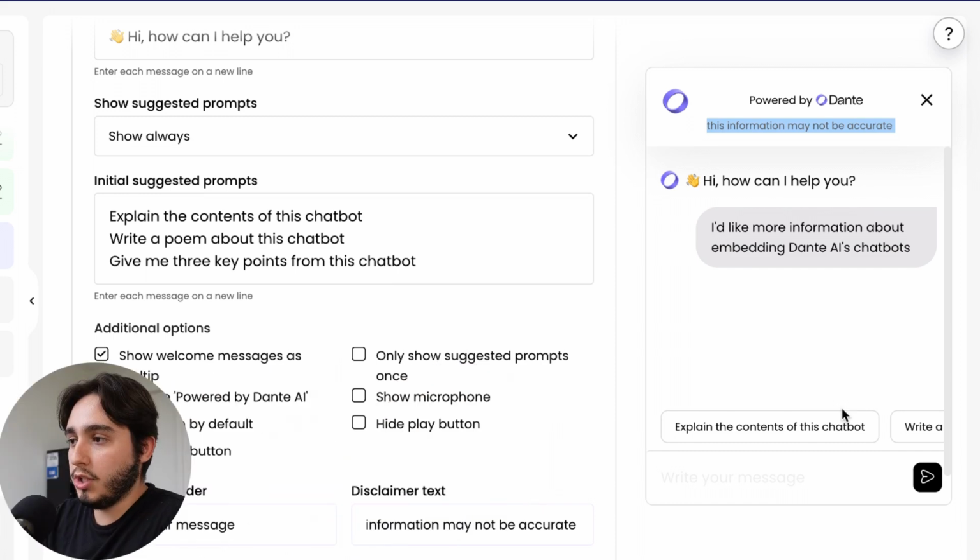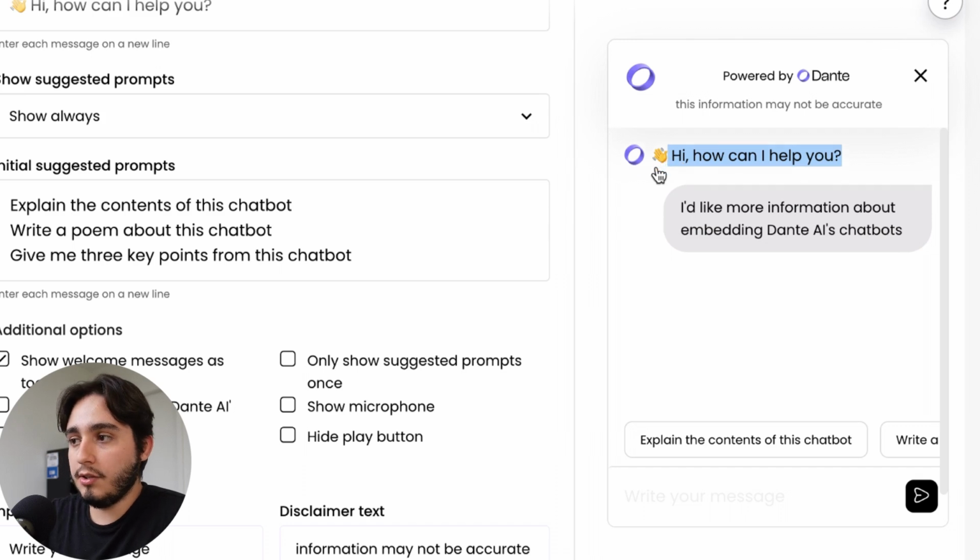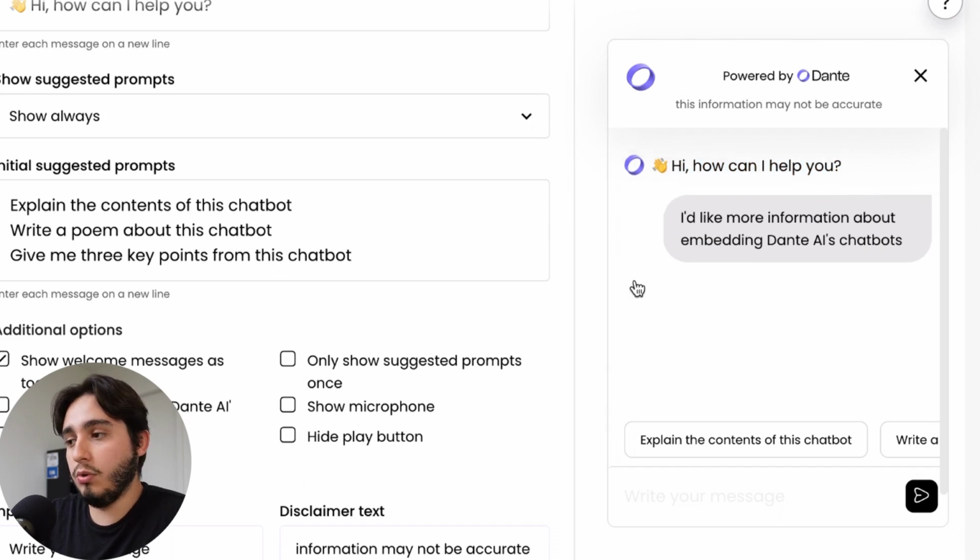So whenever someone is using your chatbot, this might be a way for them to think, okay, I know that this information might not be 100% accurate. If I'm going to rely on this information for big purchases or for whatever it might be, it would be better for me to reach out to whoever it might be. You can also edit this message over here of, hi, how can I help you, to add some sort of terms and services, or before this message pops up, you ask someone to agree to the terms and services before they use the chatbot. Those could be ways that show that someone has agreed to these terms and services and they're aware, which possibly could get rid of your liability in this scenario.